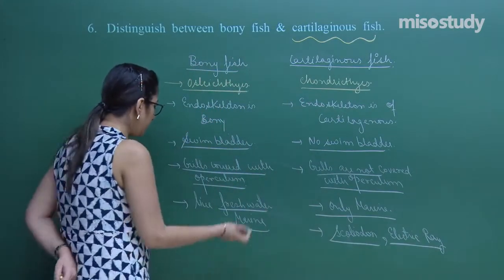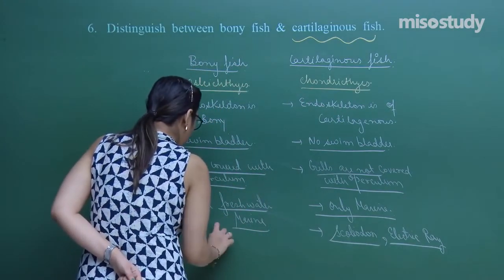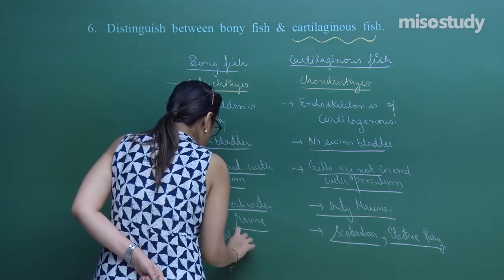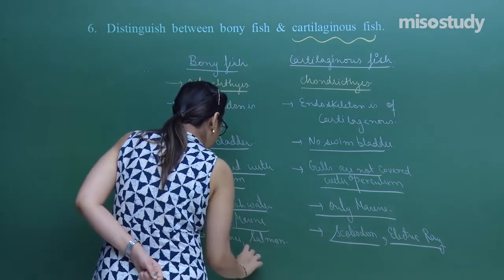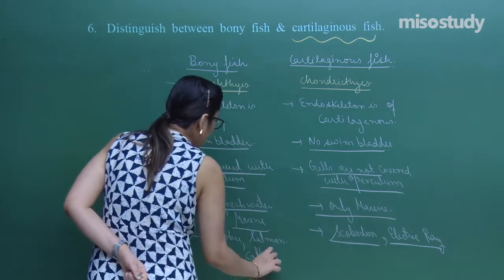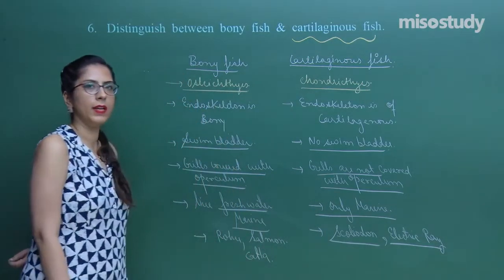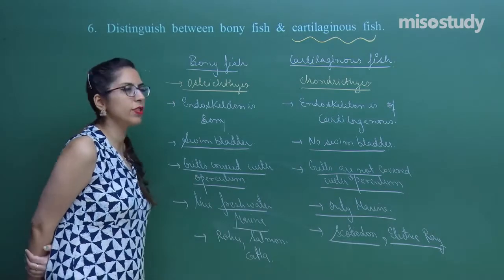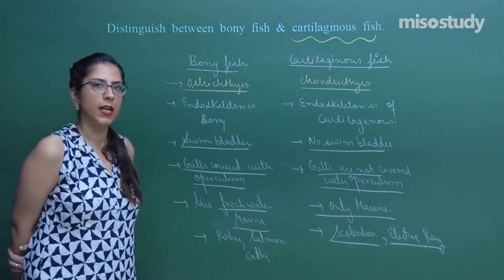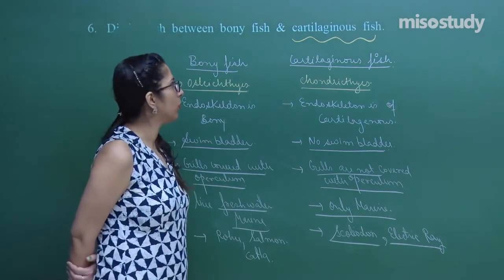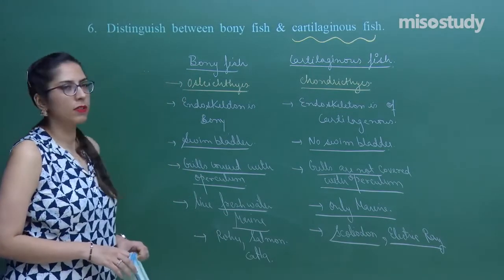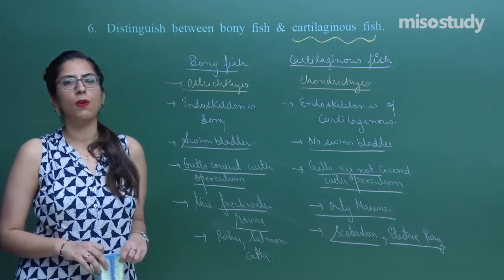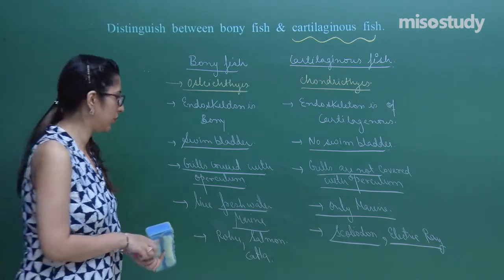Now, in the bony fish case, you can write examples of rohu, salmon, katla, etc. This is the difference between a bony fish and a cartilaginous fish. Hope the difference is clear to you. Hope you have noted down the same as well. We have completed the 2 marks questions. Now, let's move on to a 3 marks question.